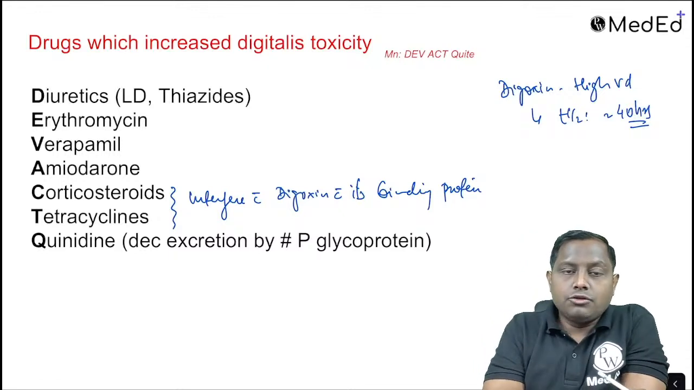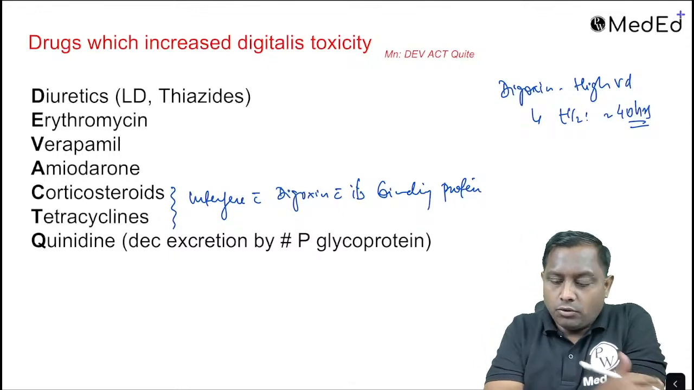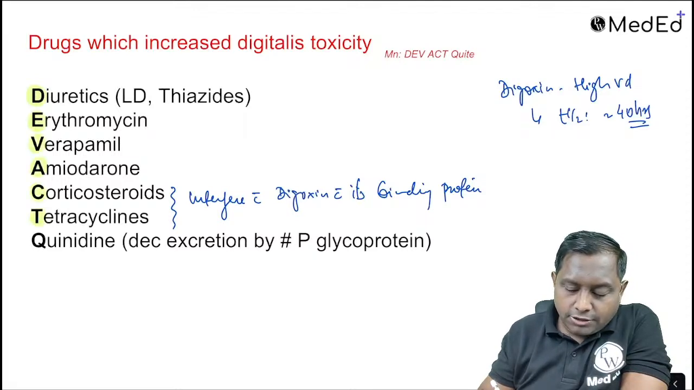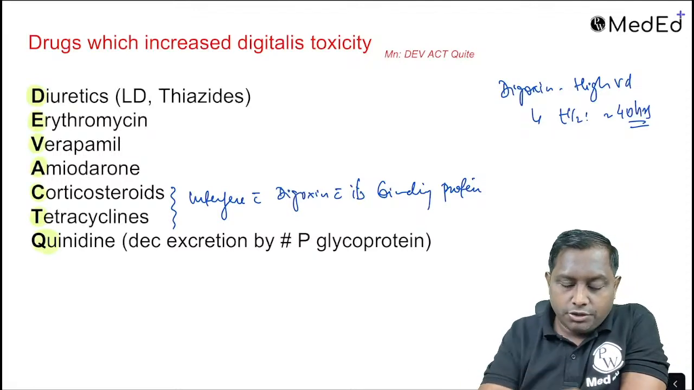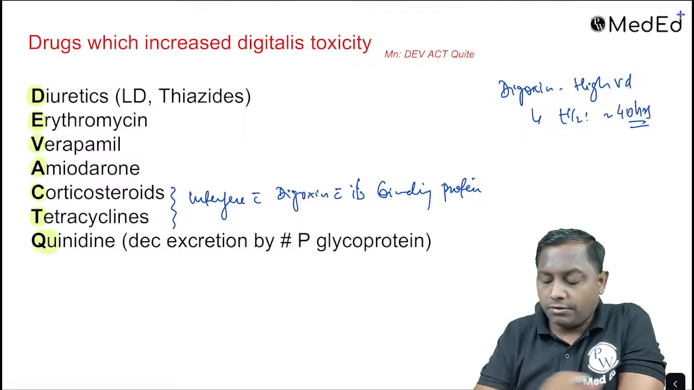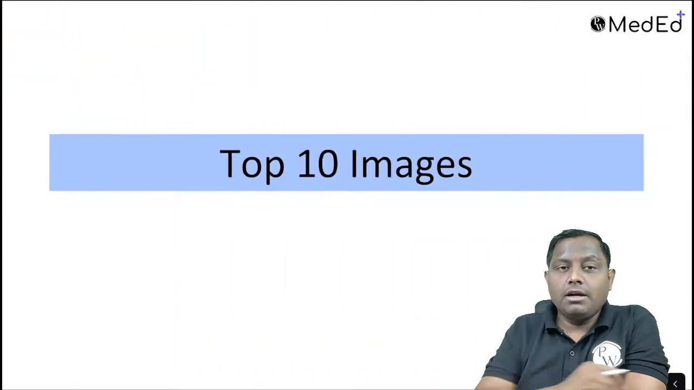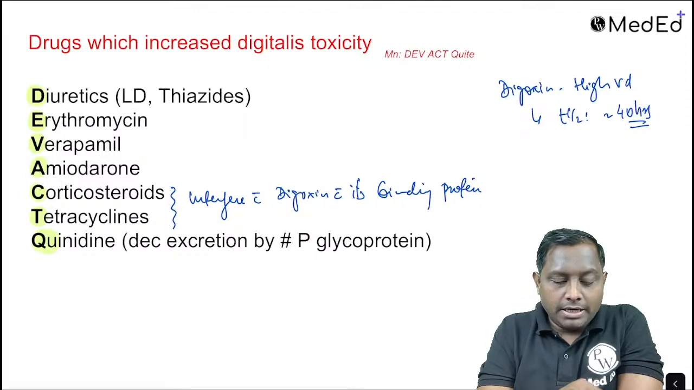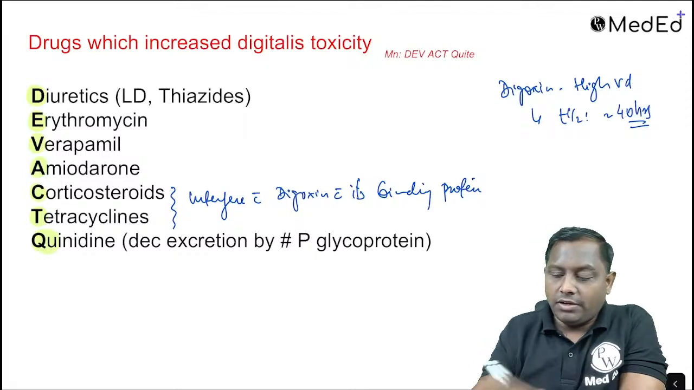Quinidine also inhibits the excretion, and therefore these are the drugs that you can remember that can increase the risk of digoxin toxicity. So this was everything. I think I had put a heading of top 10 drugs, but we have covered more than 10 drugs.